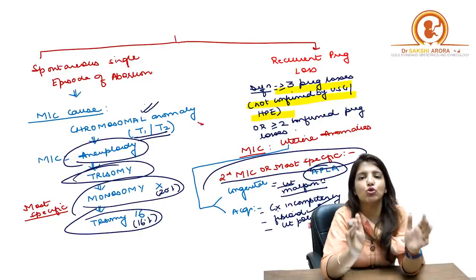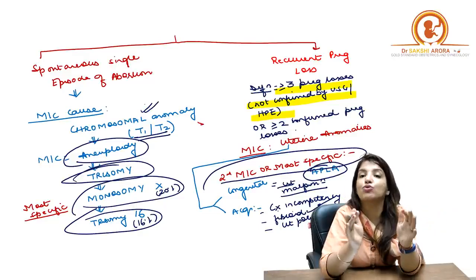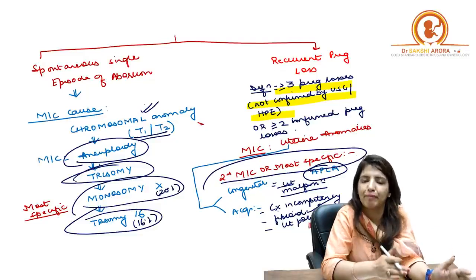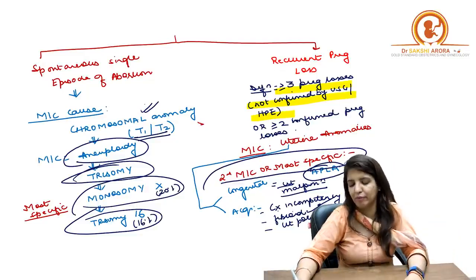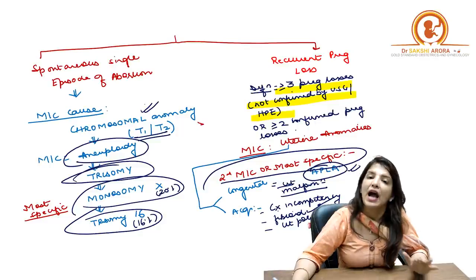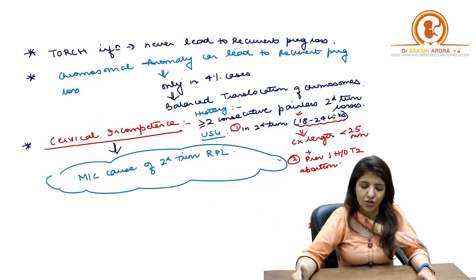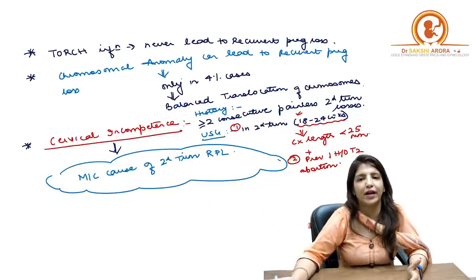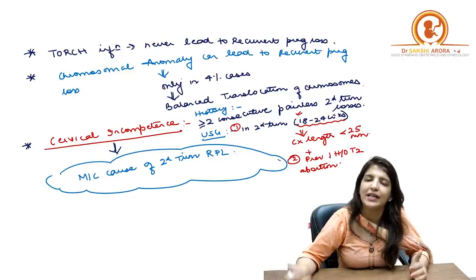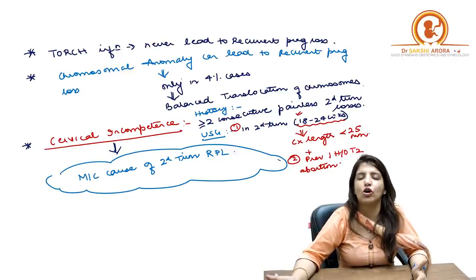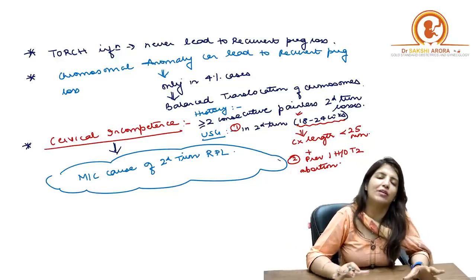But the single most important cause which leads to recurrent pregnancy loss is APLA, that is anti-phospholipid antibody syndrome. Apart from this, endocrinal causes can also lead to recurrent pregnancy loss.